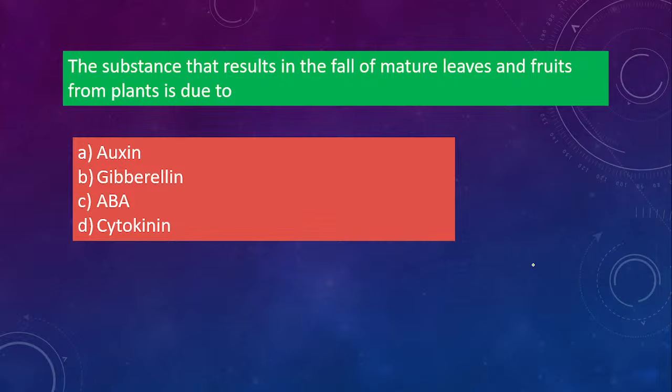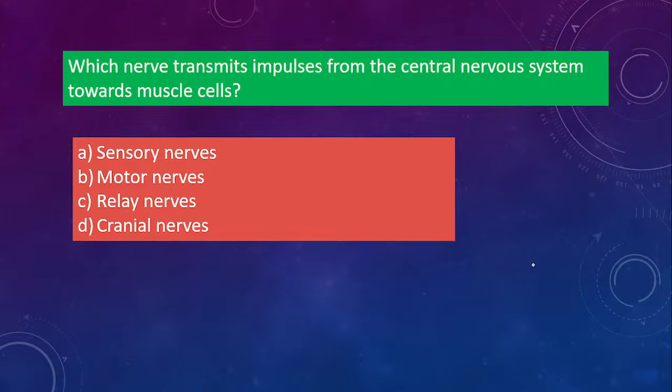The substance that results in the fall of mature leaves and fruits from plants is due to auxin, gibberellin, ABA means abscisic acid. Okay, and option D is cytokinin. So which one is responsible for the fall of mature leaves and fruits? That is option C, that is abscisic acid. Okay, so abscisic acid will result in the fall of mature. जैसे leaves सब पत्ते सब झड़ जाते हैं ना, so that is because of abscisic acid. And even the fruits that fall down, so that is also because of abscisic acid. That is ABA. Yes. Next one.